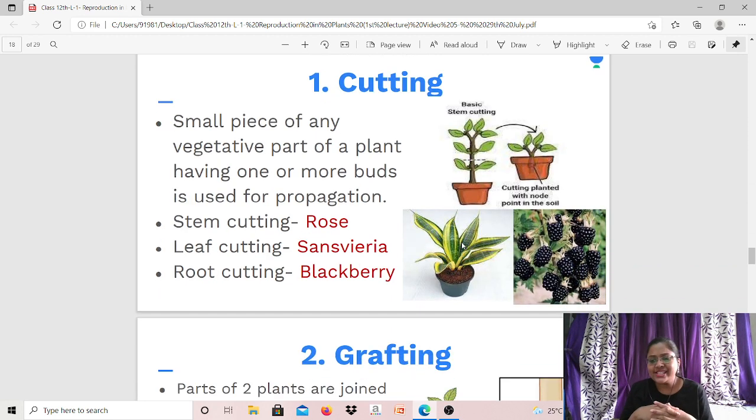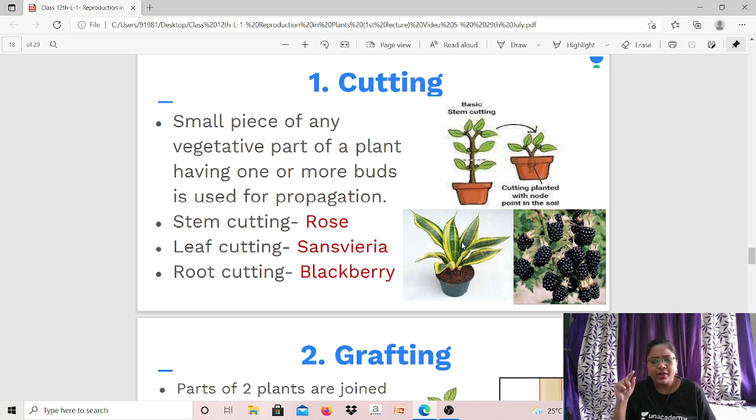अच्छा चलो. So first technique is cutting. First technique is cutting. Now, what is cutting basically? A small piece of any vegetative part of a plant is cut, but you have to make sure that the small piece of vegetative part that you are cutting must have one or more buds. Okay, it definitely must have one or more buds. Correct? Only then that part can be used for propagation. I hope this is clear.